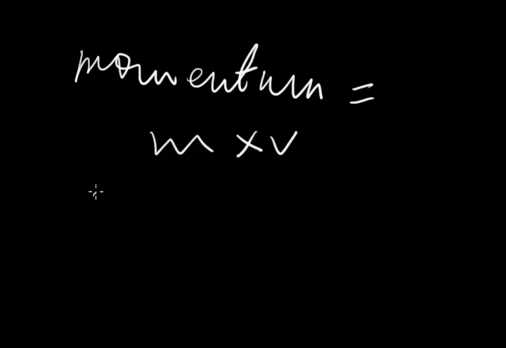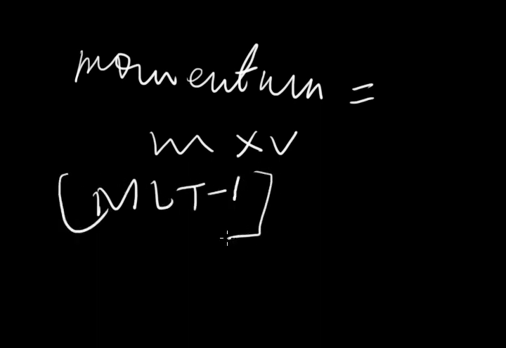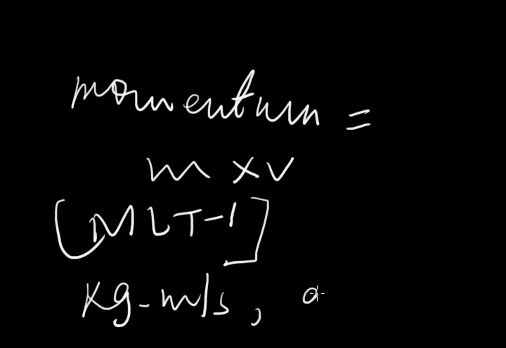Its dimensional formula, mass M and velocity L t to the power minus 1, so the dimensional formula of momentum is M L t to the power minus 1, and its SI unit will be kg meter per second, and in CGS it will be gram centimeter per second.